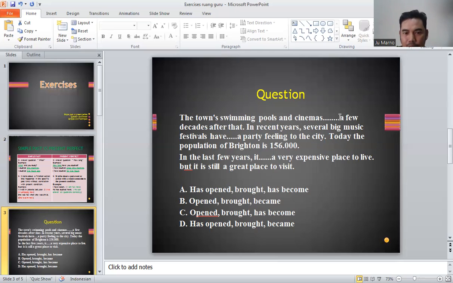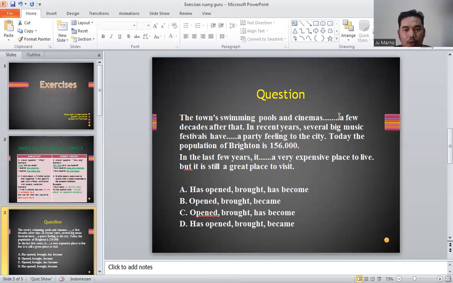It means that the time is already in the past, and it is a point in time. And in your opinion, what is the suitable question for answering this space?